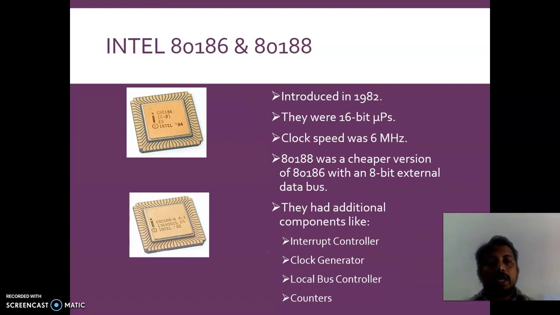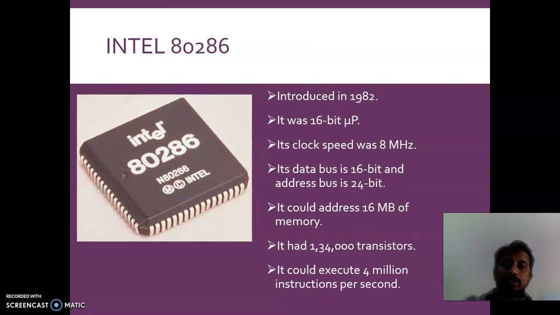When Intel came up with the Intel 80186 and 80188, these are again 16-bit microprocessors. And these are cheaper versions with an 8-bit external data bus. So they start going on developing different microprocessors like all this.